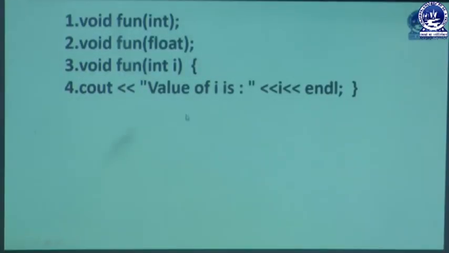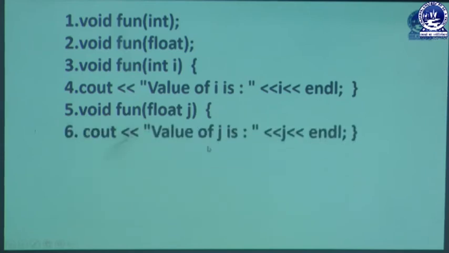Then void fun(int i), here I am going to define the first function, and the body of the function is cout the value of i, that's all. Then I define the next one, void fun(float). Inside the void fun(float) body, I just display the value of the float variable, that's all.